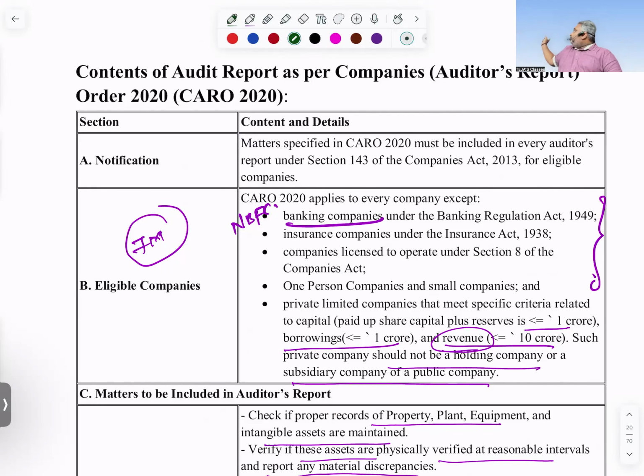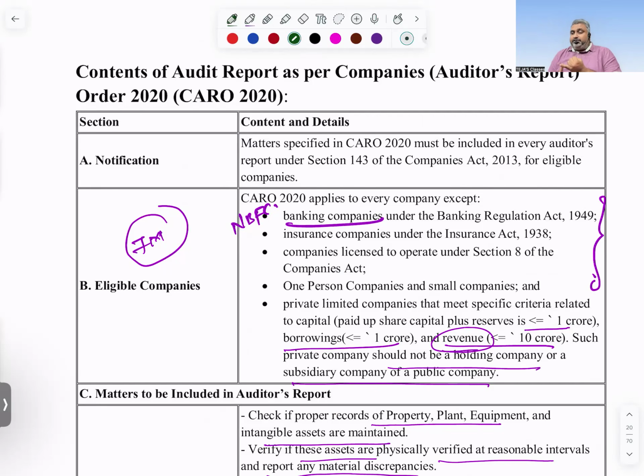So check with this. Suppose they are asking in which situation CARO is applicable for a class of companies, CARO will be applicable for all companies other than these classes. You are supposed to write that. Then for the private company, you need to change the conditions. If paid up share capital is more than 1 crore, if borrowings are more than 1 crore, if turnover is more than 10 crores, then CARO will be applicable to the private company, and if the private company is a subsidiary of a public company, then also CARO will be applicable. So check the applicability part.